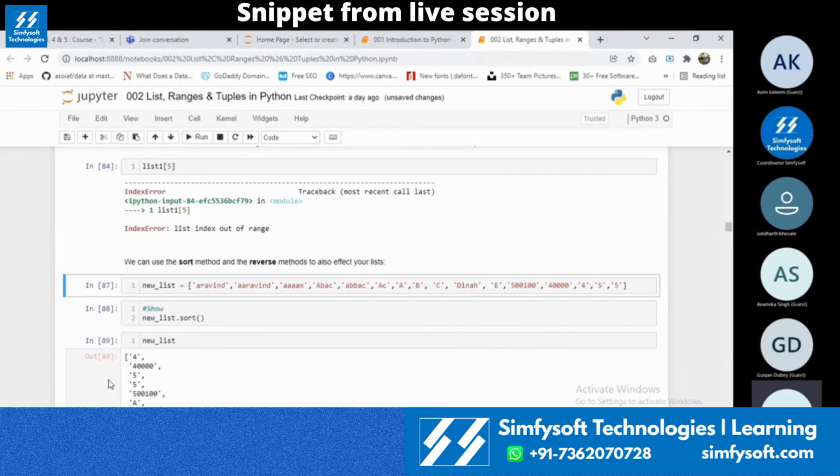Sorting in Python can be done if and only if there are the same type of objects inside the list. If you check the new list, there are only strings over here.